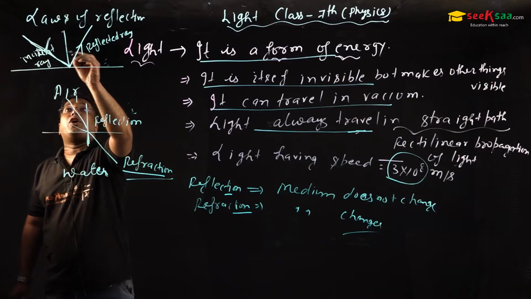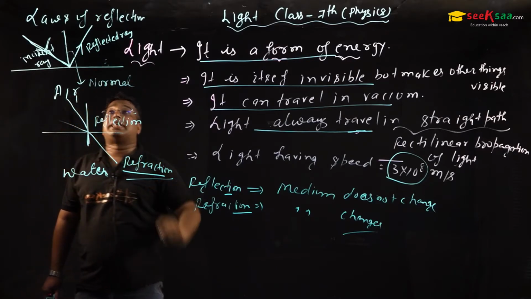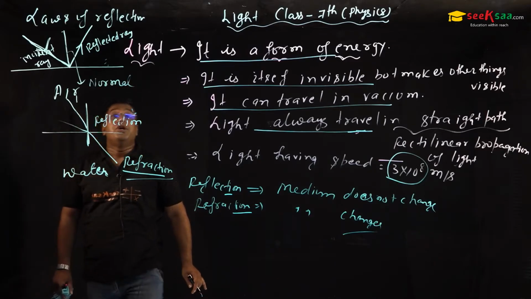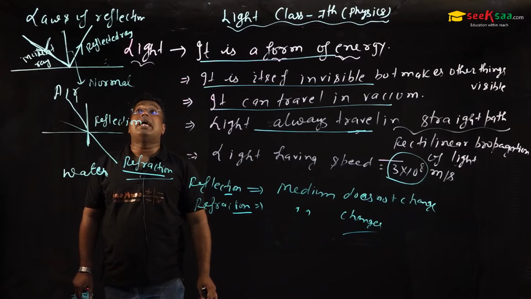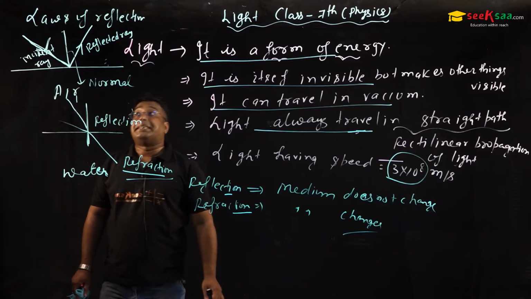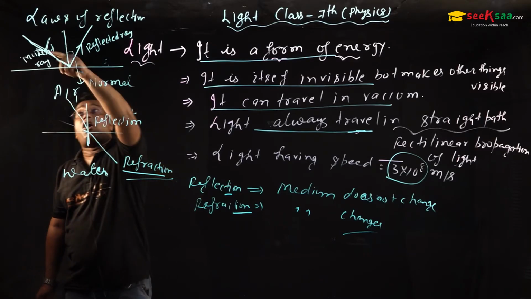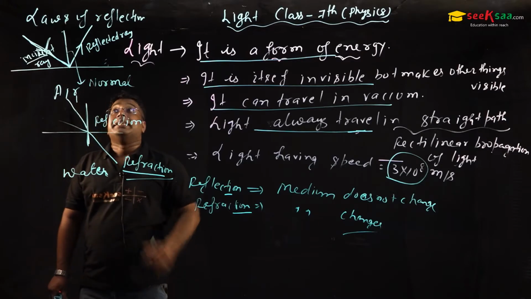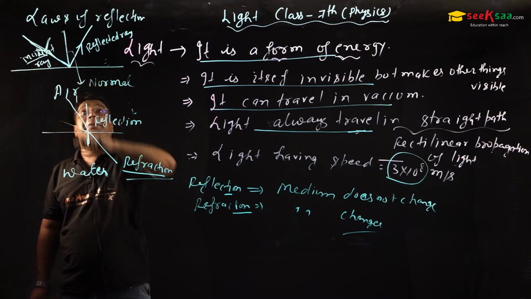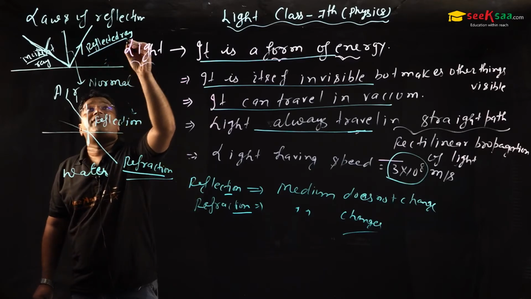And sir, this is called normal. So we have to study about the normal, the incident ray, and the reflected ray. Sir, the ray which falls on the surface is called an incident ray. But after striking the surface, it bounces back in the same medium. That is called reflected ray.